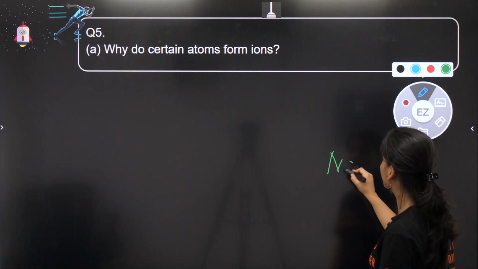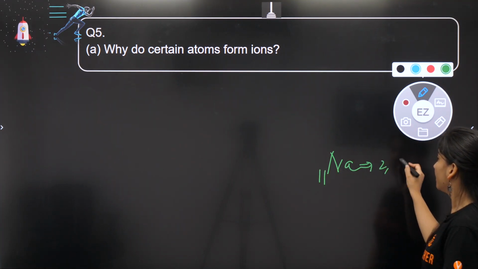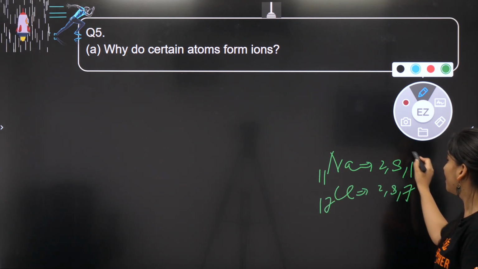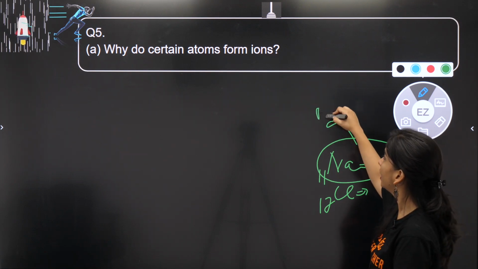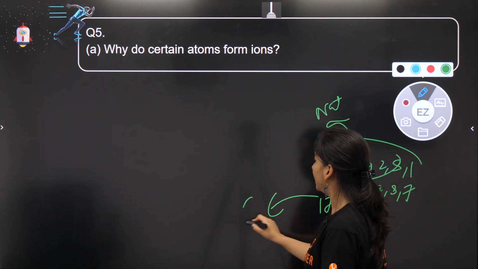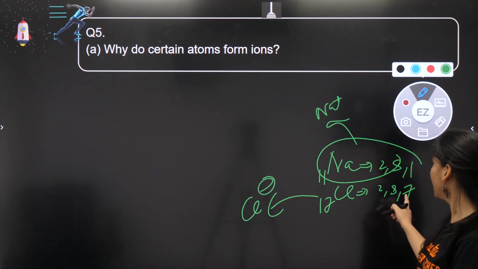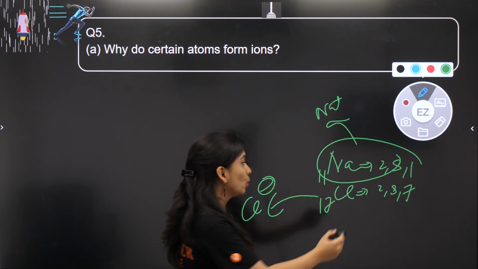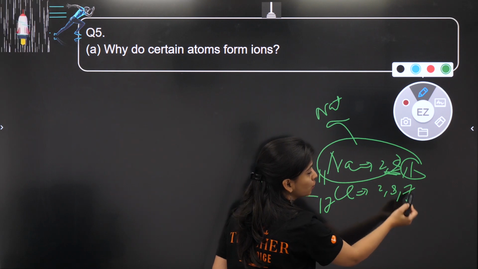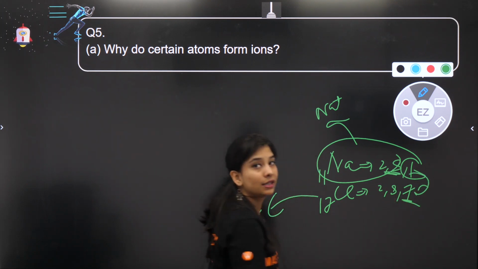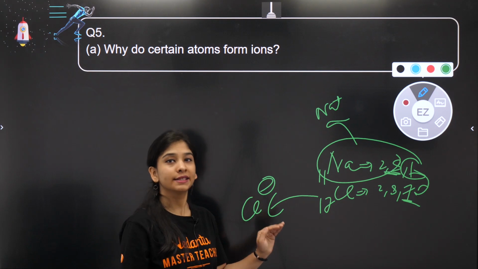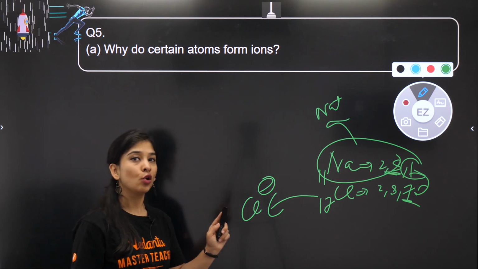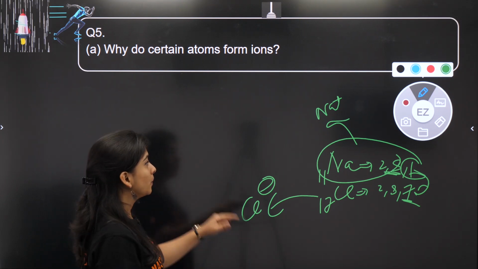Fine. How? Sodium 11 and chlorine 17, 2,8,7. So some species believe in losing an electron and make a cation, some in accepting an electron and make an anion. By losing one electron, it becomes stable; by gaining one, it becomes stable, because now they are going to follow the octet rule. This one lost an electron, it is following the octet rule. That one gained an electron, 8 electrons in the last shell, octet rule is being followed, means they are stable. So they form ions just to achieve stability, just to have noble gas configuration, right?